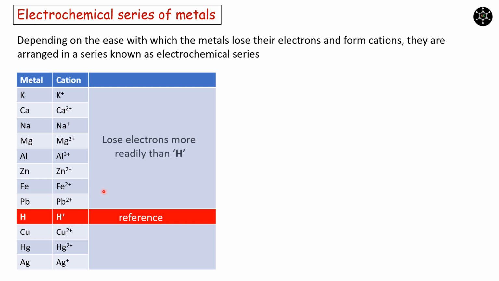What it means is that all the metals which come above hydrogen lose electrons more easily than hydrogen. If you consider the conversion of these metals into their cations and hydrogen becoming H+, these metals become cations more easily than hydrogen becoming H+. In the same manner, metals which are below hydrogen lose electrons less readily than hydrogen, meaning hydrogen conversion to H+ is easier than converting these metals to their cations.